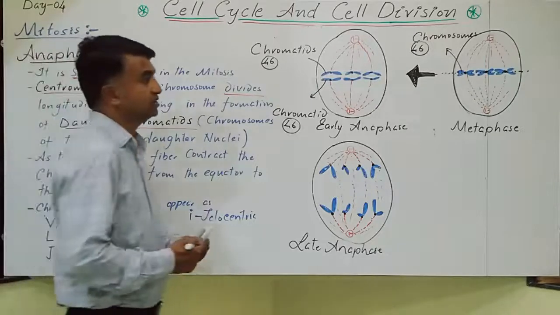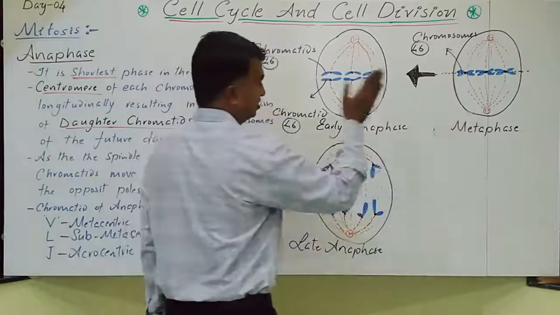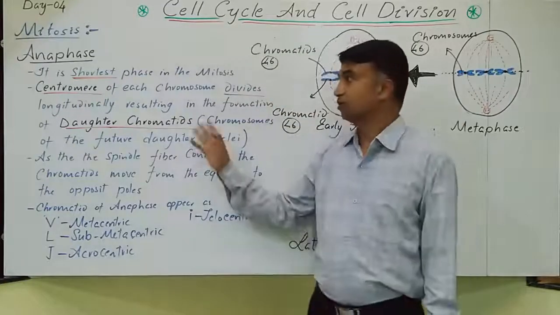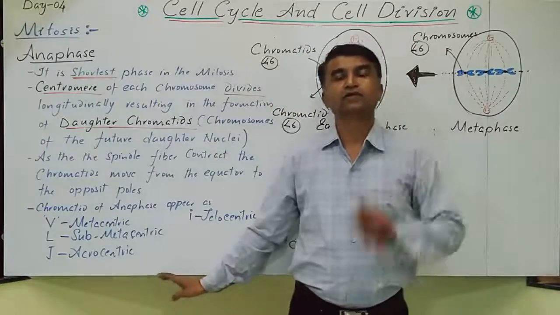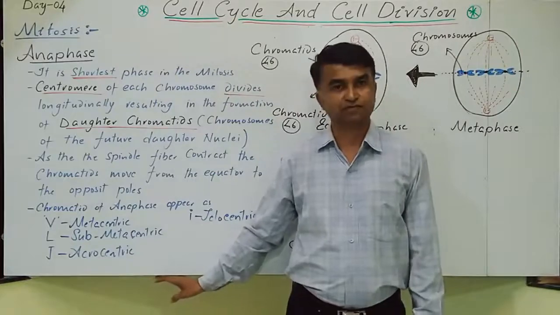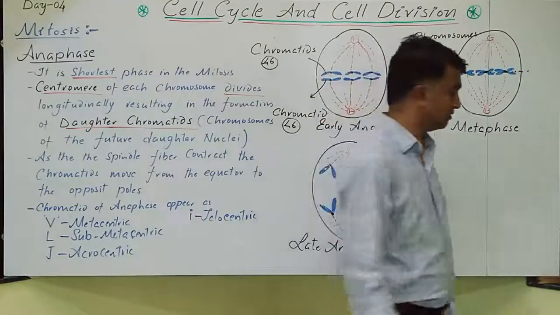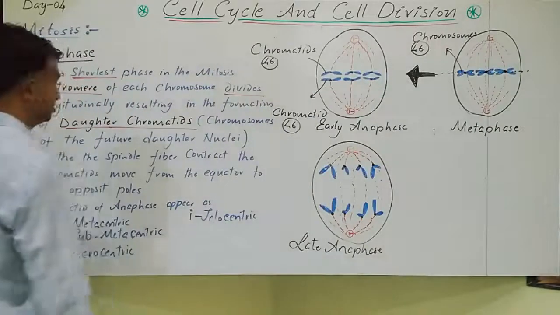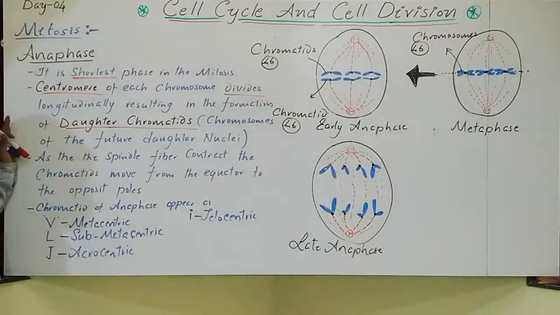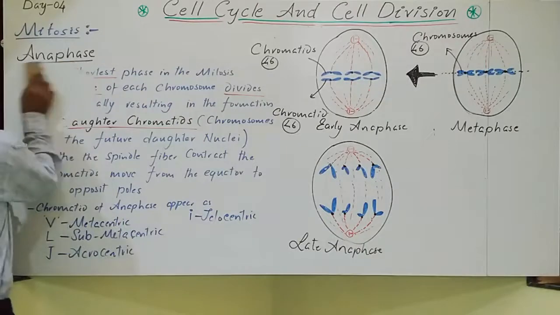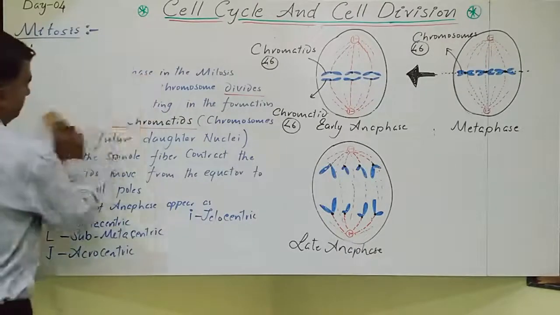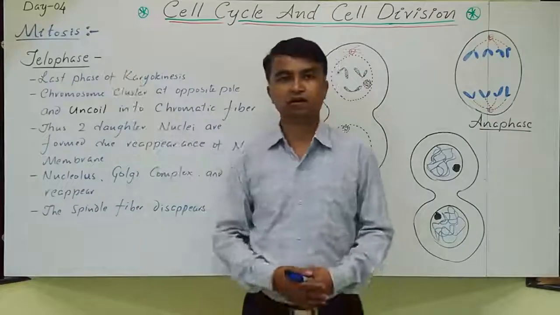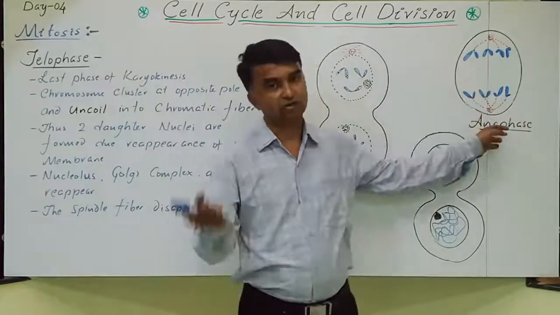Now these are the figures: metaphase, early anaphase and late anaphase. So this is about the anaphase. Only one phase is remaining, that is called the telophase. So I will write the telophase. Till then, just revise this. This is about the anaphase. This is about the last phase of mitosis, that is the telophase.